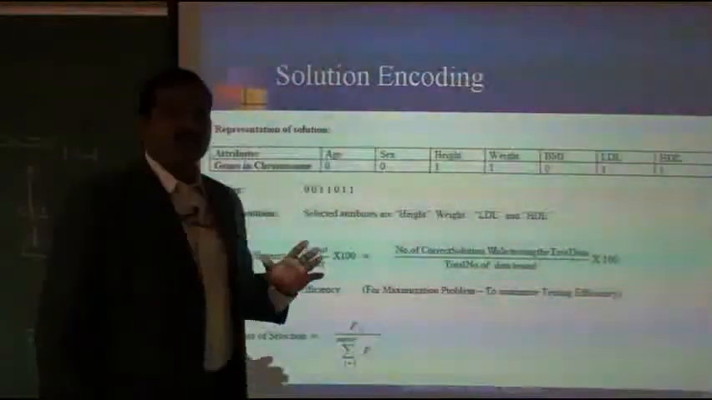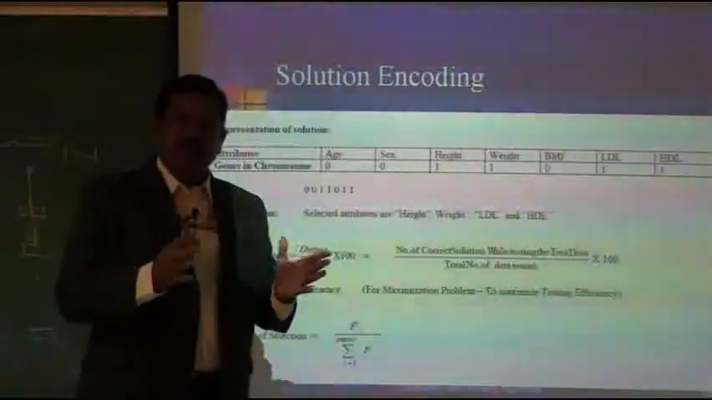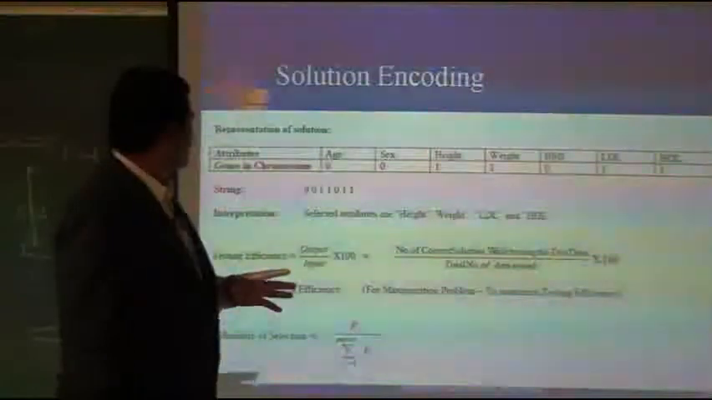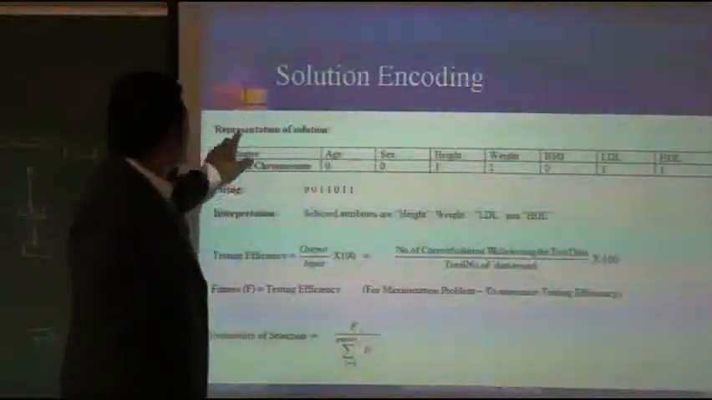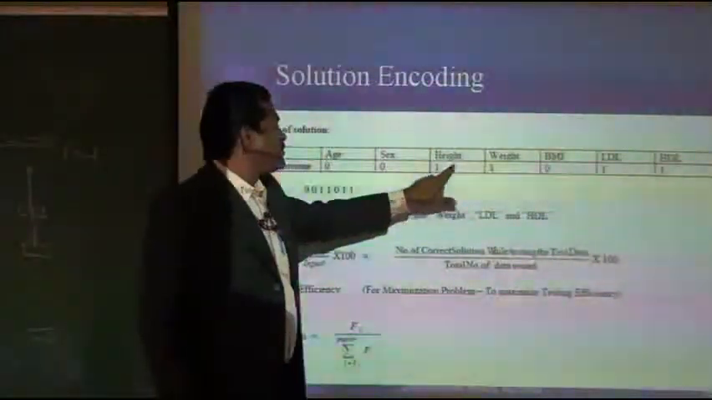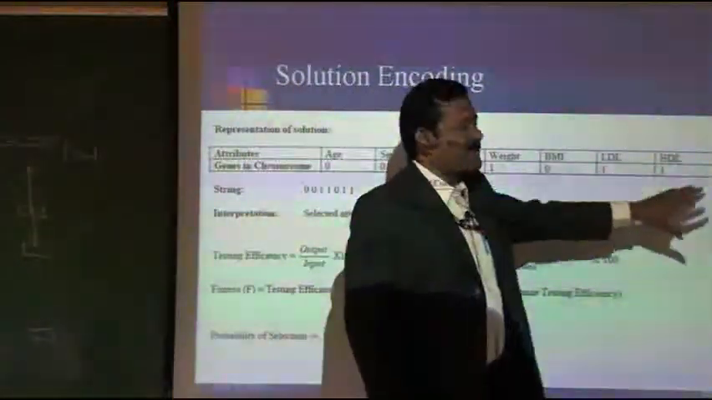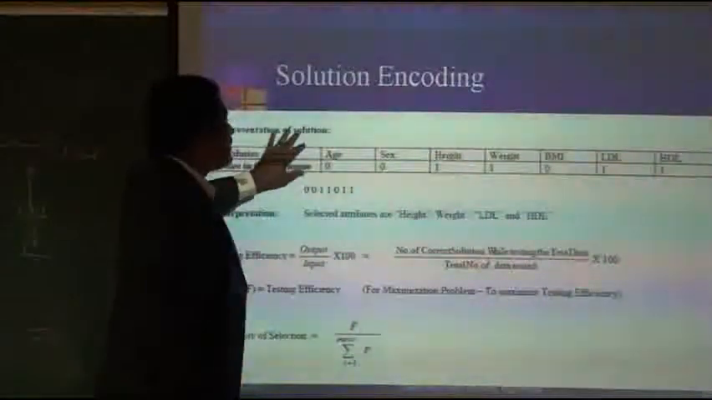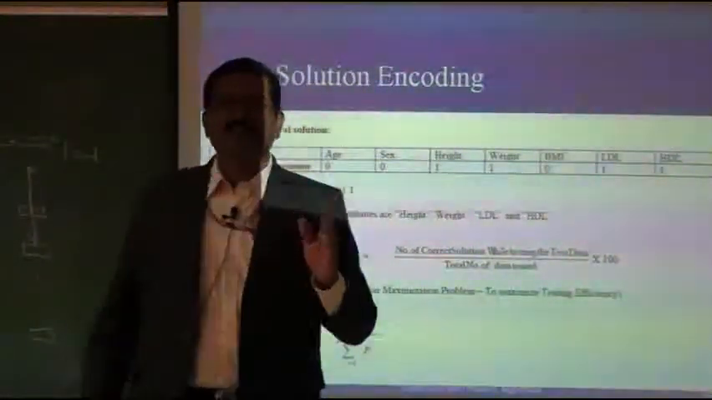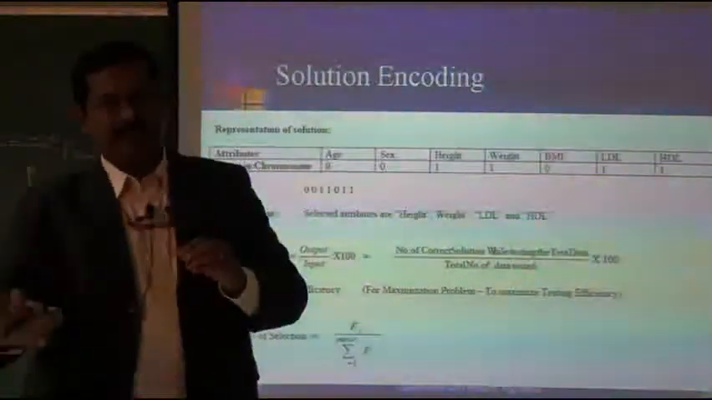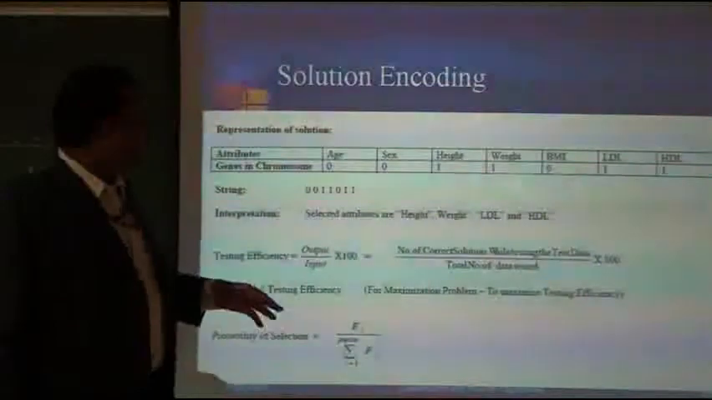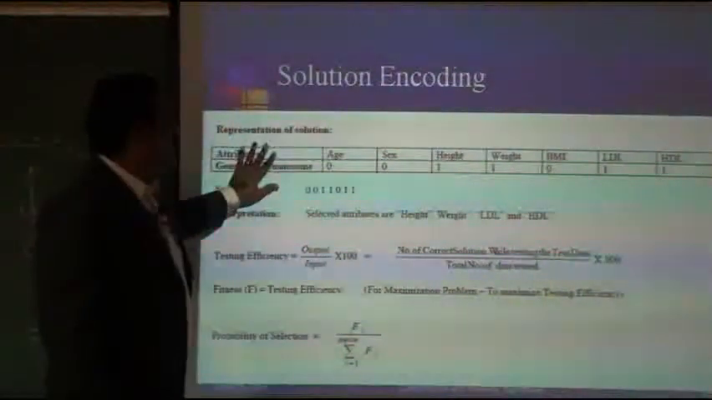Now I have described all the techniques. I am going to give you a hand simulation of how this algorithm works. First you have to understand the representation of the solution: age, sex, height, weight, BMI, LDL, HDL. This is the database available. With this database, we are going to see which patient is going to have cancer. Let's see how this could be hand simulated. This is the kind of database we will have.